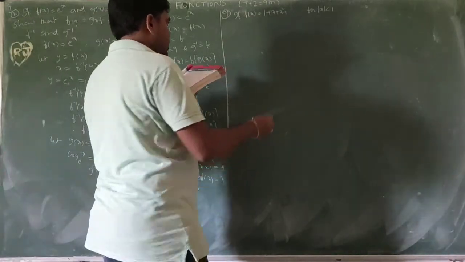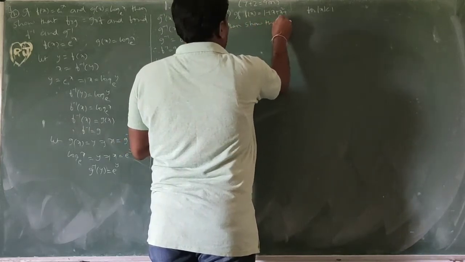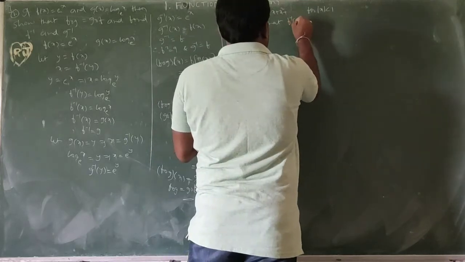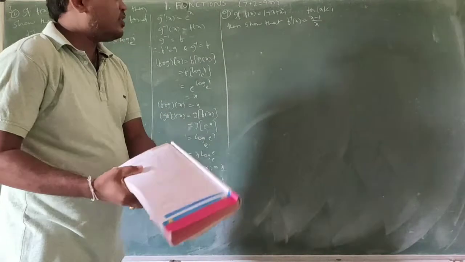Show that f inverse of x equals x minus 1 by x.